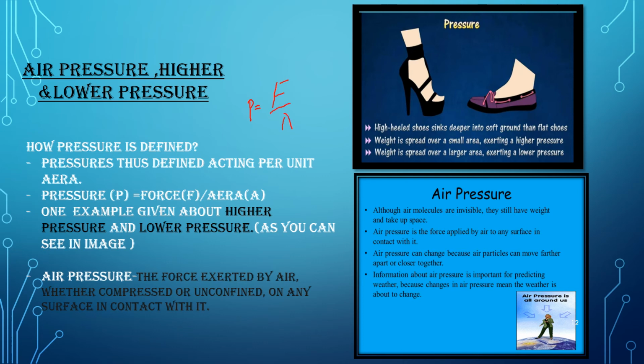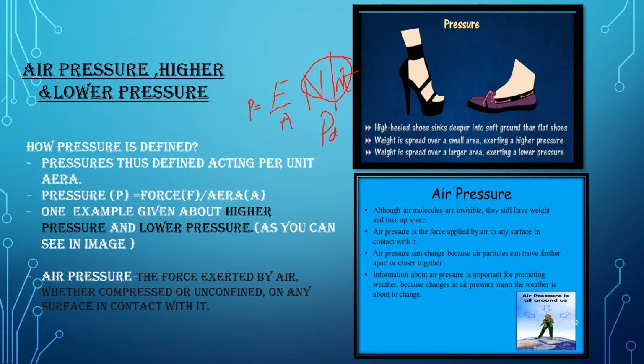That is P is equal to F upon A. That is Newton per meter square. So this is the SI unit for pressure, and this whole thing can be denoted as Pa, that is Pascal. Pascal was the scientist who worked and gave the contribution to understand the liquid pressure.